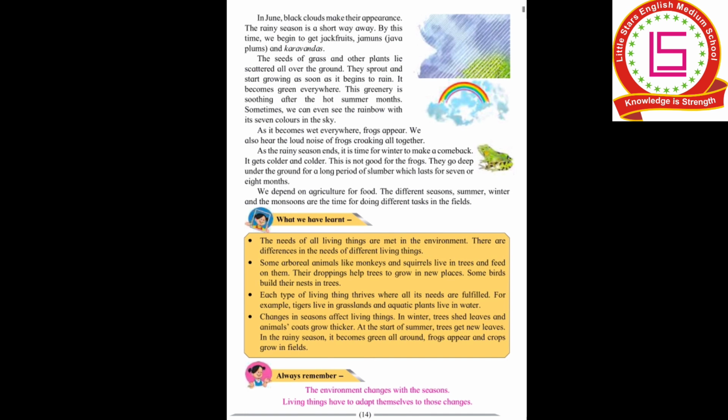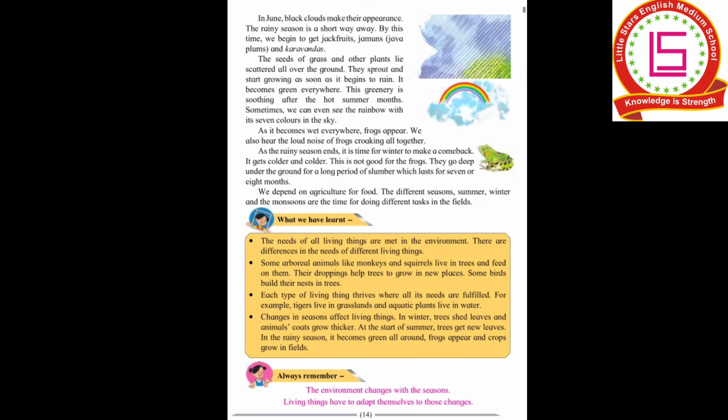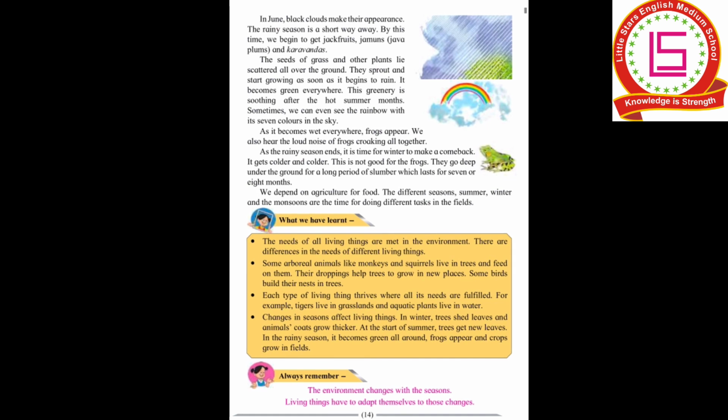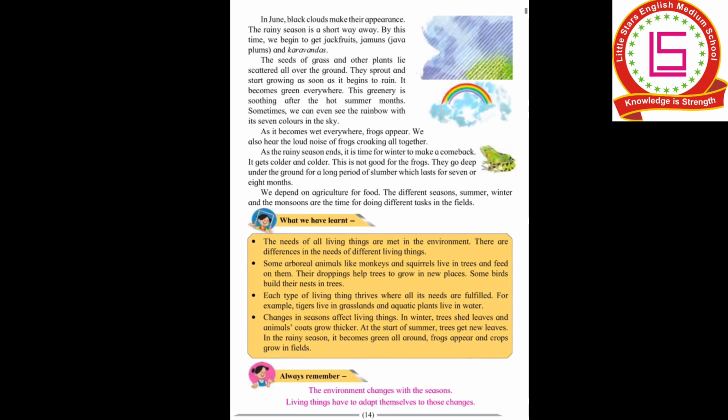We depend on agriculture for food. This we all know: from where do we get all these foods that we eat? We all get it from agriculture. The different seasons, that is summer, winter and the monsoons, are the time for doing different tasks in the field. Farmers don't have any holiday. In each and every season there is a particular fruit, seeds or grains which is suitable for them. So in each and every season there are different grains and different fruits grown.